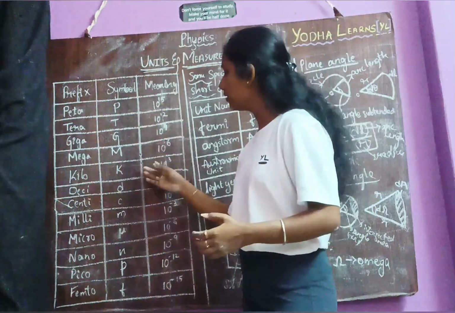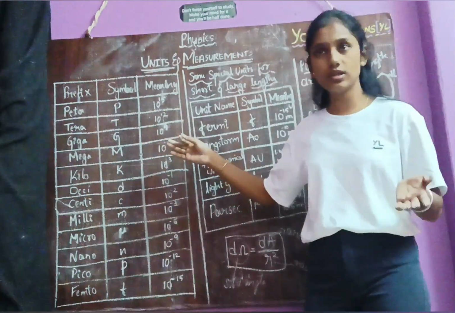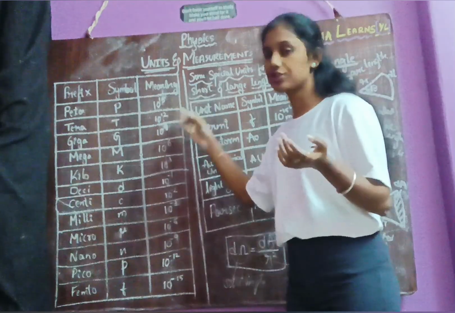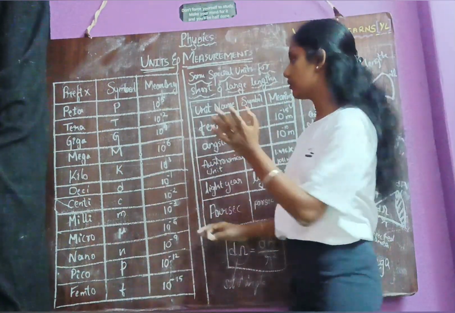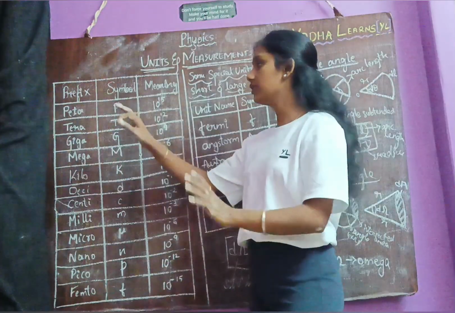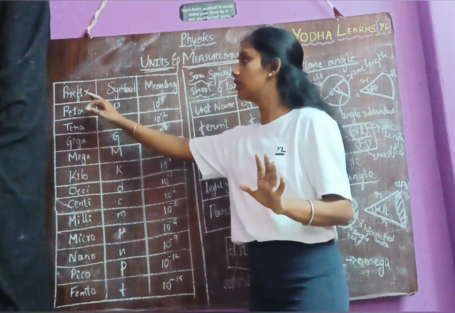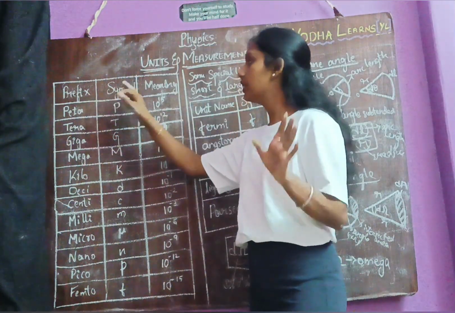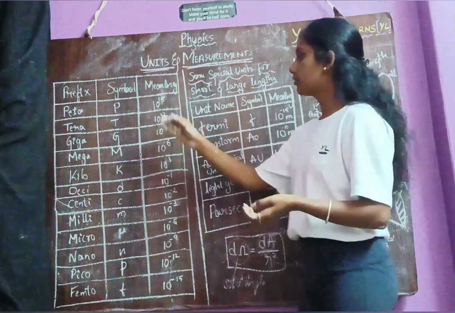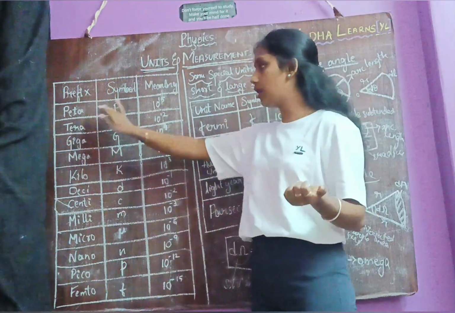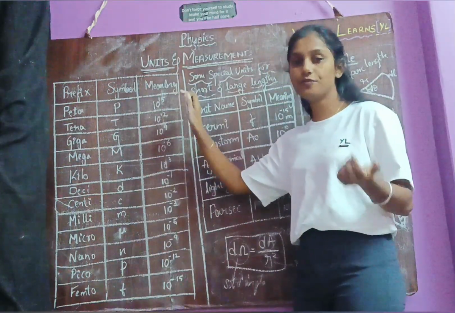And here are some useful ones which we frequently use as common ones. I have mentioned those prefixes here. So let us understand it. Here we are going to learn the prefix, its symbol and the meaning, that is which prefix we are going to use. So here the first one is peta, P, 10 power 15.